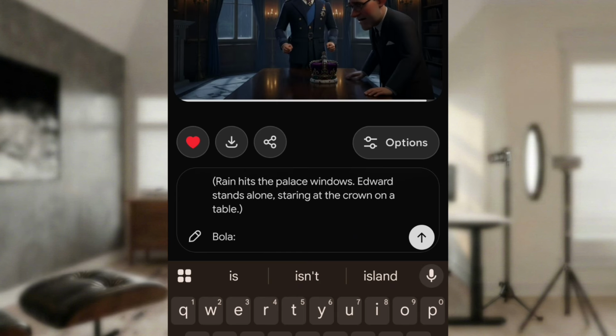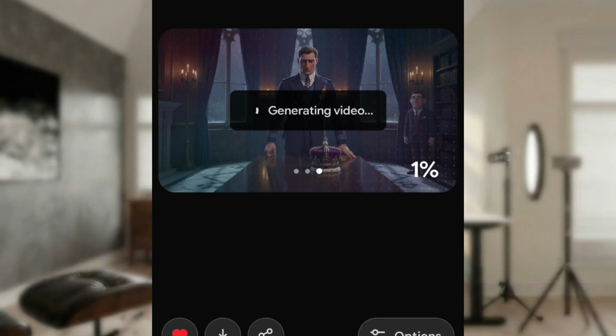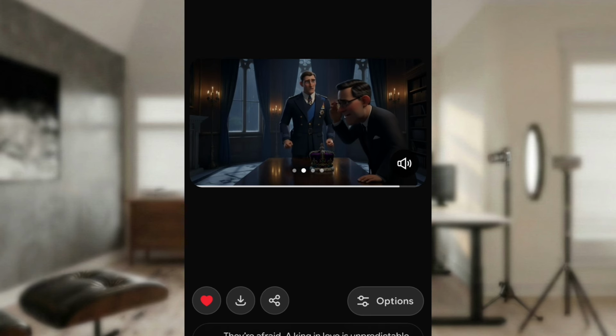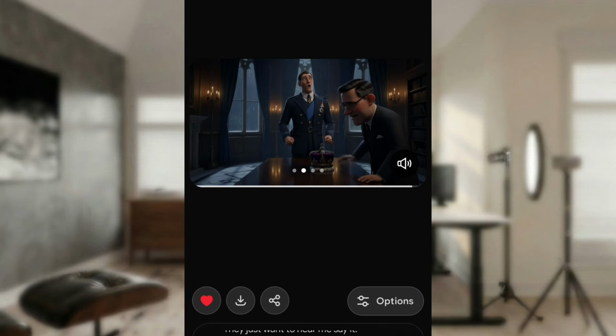Okay, right now I got the part where Edward is saying the right thing he's supposed to say, and Bola is saying what he's supposed to say. So this is AI, it will definitely misbehave. It's you that will control it, amend and adjust until you get what you want. So we'll just continue. If you notice, this video is not complete actually. It stopped here, but there are other parts that we need.